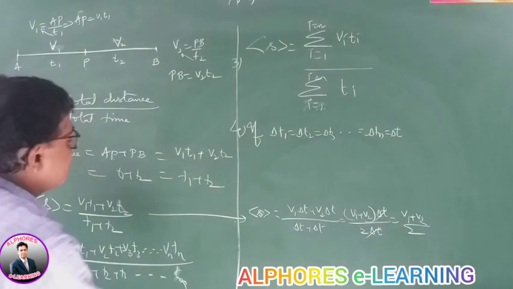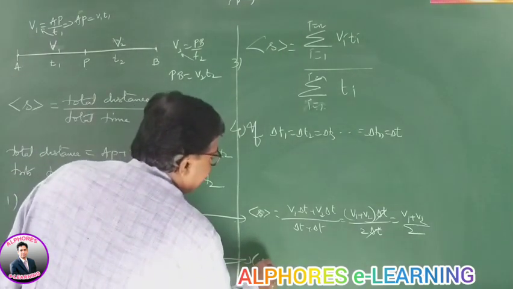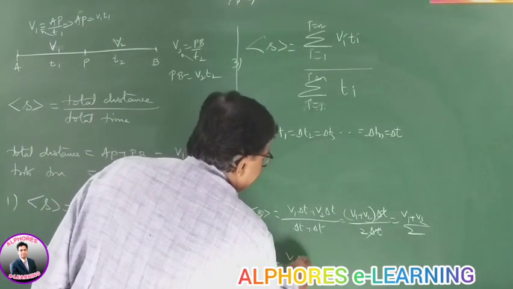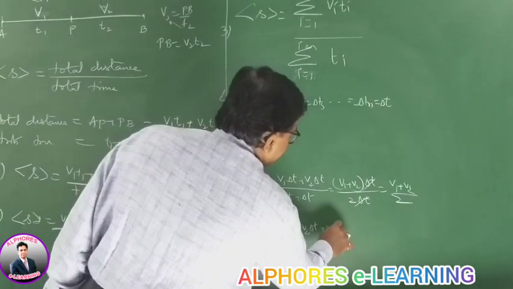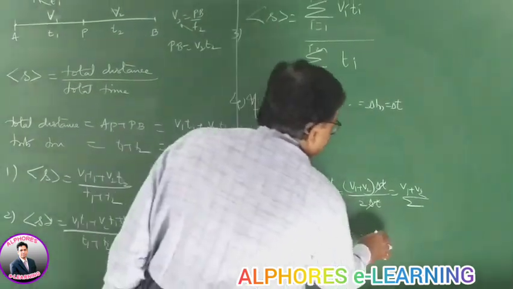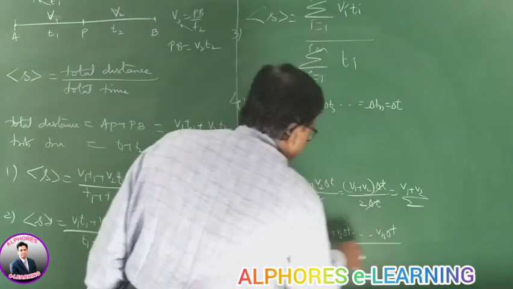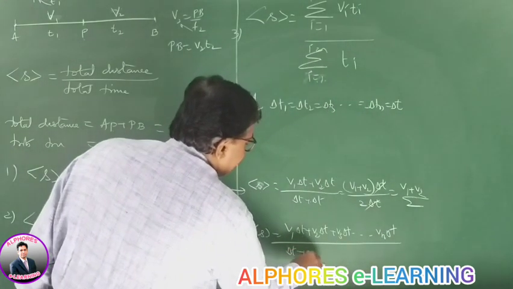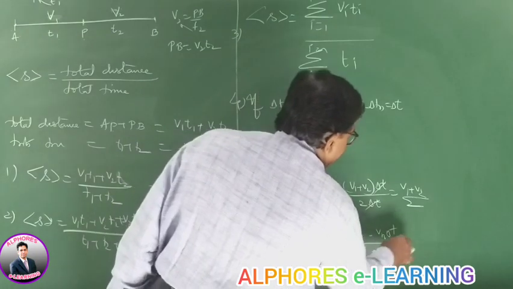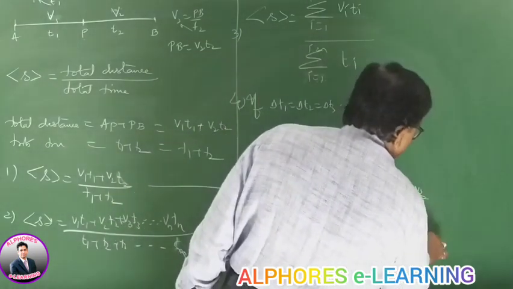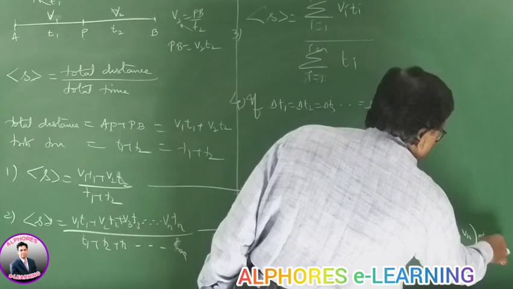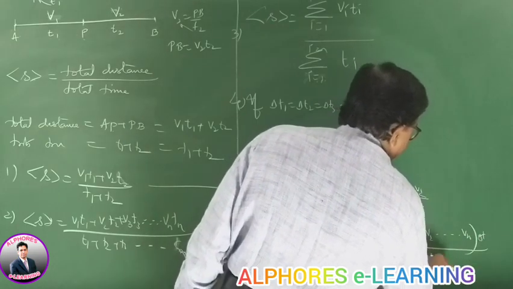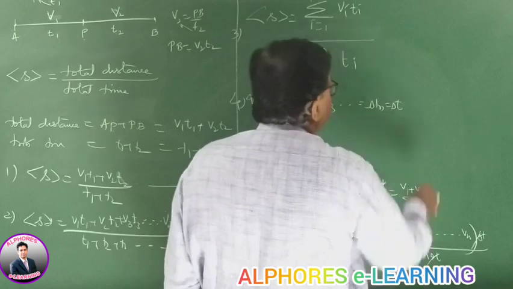Suppose if I substitute in this one, then the average speed is v1 delta t plus v2 delta t plus v3 delta t up to vn delta t by delta t plus delta t up to delta t. So if I take all the things common, v1 plus v2 up to vn delta t by n into delta t, delta t cancels.